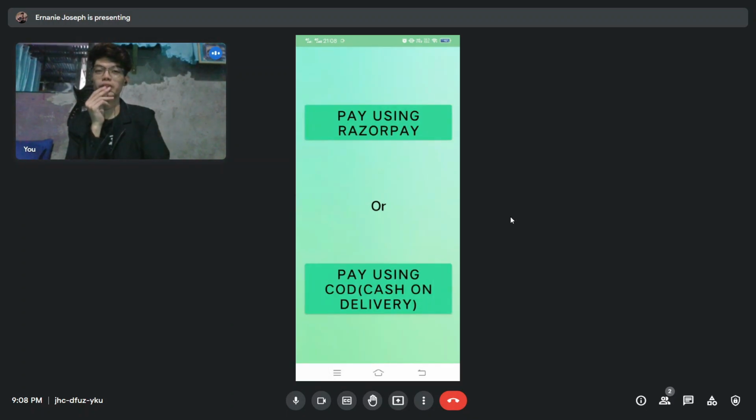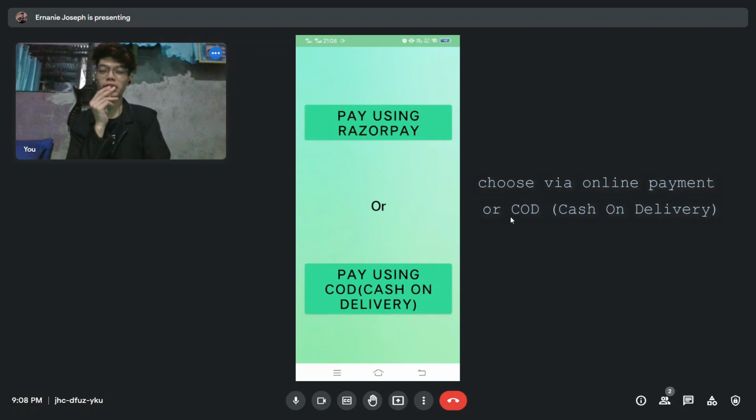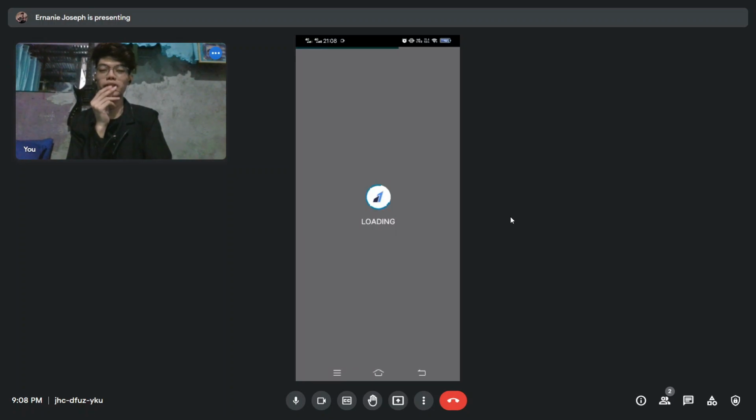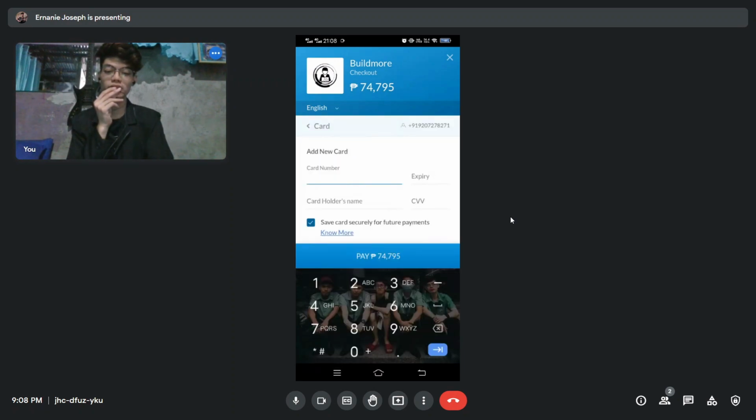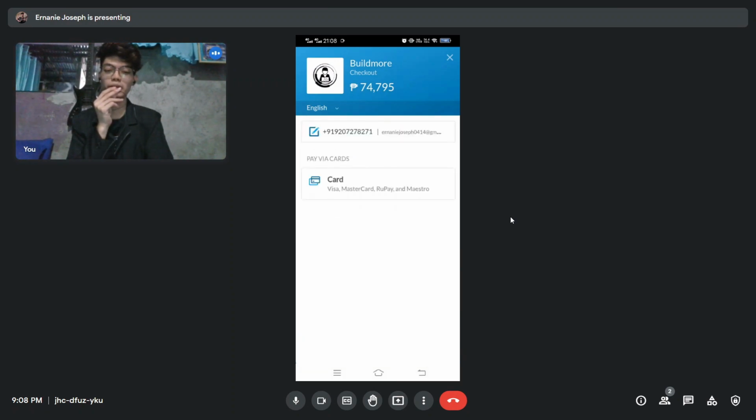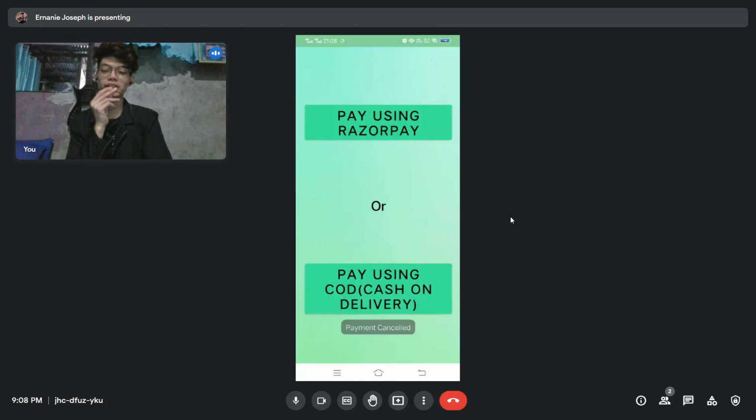Here you can choose whether online payment method, the Razor Pay, or COD. Let's click Razor Pay. If you click Razor Pay, you can also add your credit card or ATM cards if you want, if you don't have any Razor Pay account. And then next, let's go to the COD.